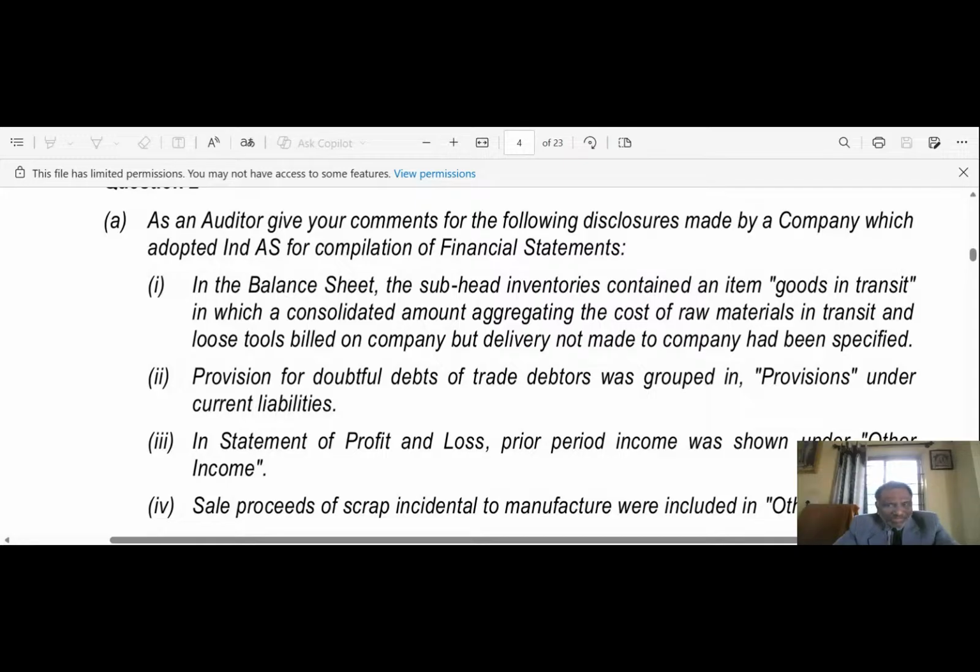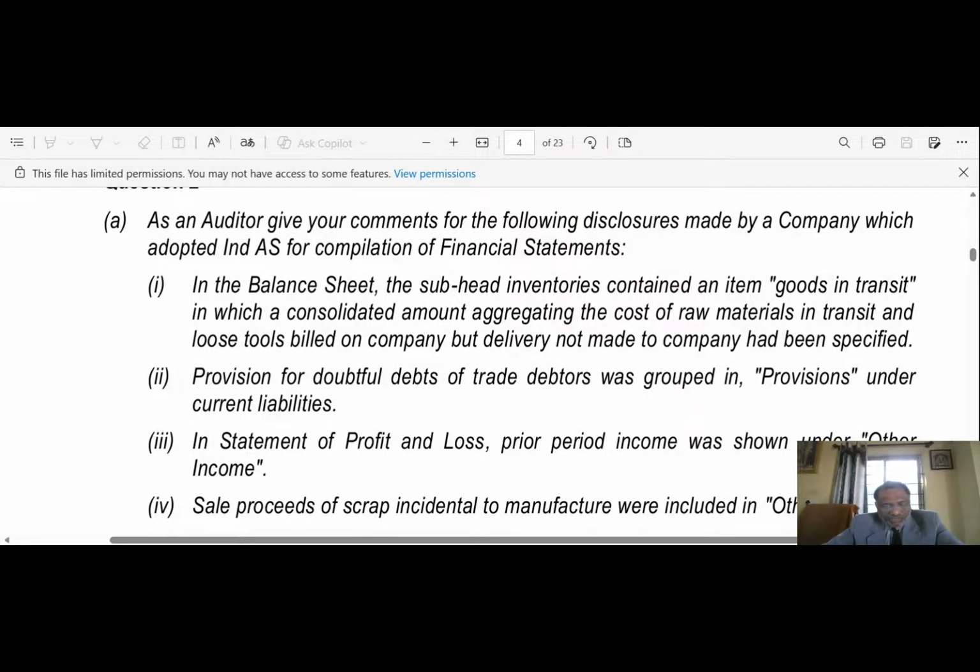Now, as an auditor, give your comments on the following. In the balance sheet, the subhead inventories contained an item, goods in transit, in which a consolidated amount aggregating the cost of the raw material in transit and loose tools billed on the company but delivery not made to the company had been specified. How do you deal with this during the course of examination of the audit? This is how we can deal with it.